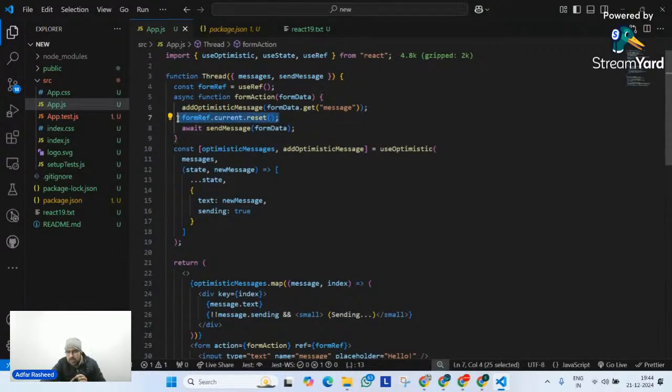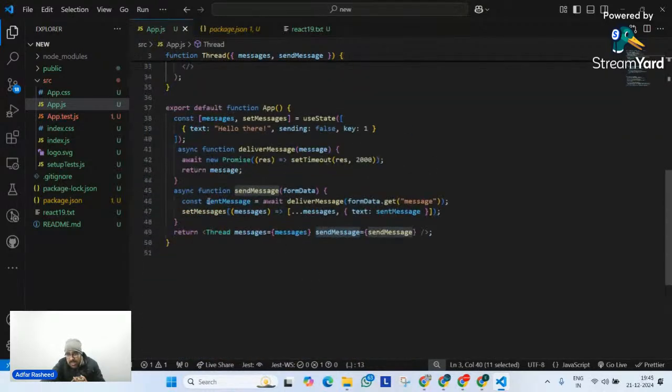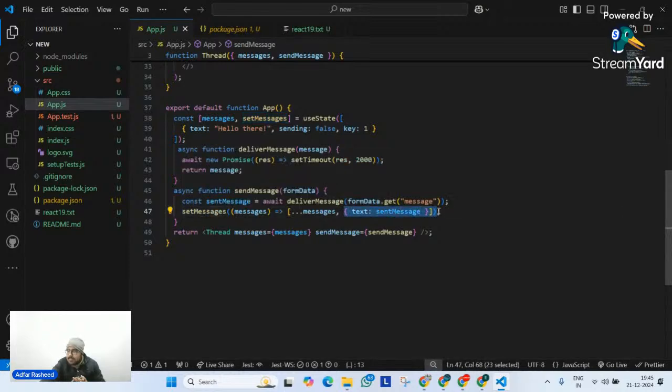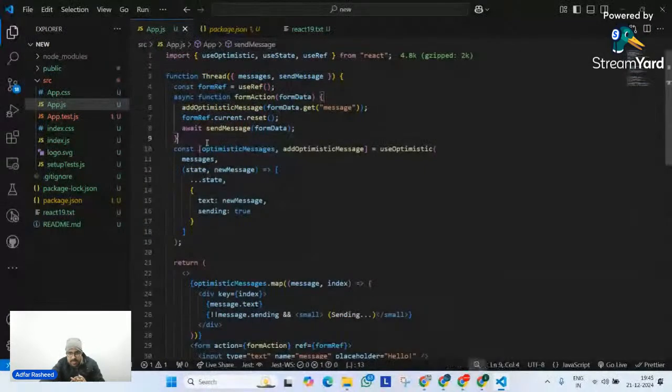Now, why is this happening? Whenever this action is performed, immediately whatever it does, let it do, but reset the input field. Now in the input field, I should not have anything. So for that, I am doing this. Then I await send message to form data. Now, what is this send message? Send message is nothing but the argument it receives, and we know what that is. Send message is this function, where I'm simply updating my main message state with the text set message. Perfectly fine. I hope that makes sense.